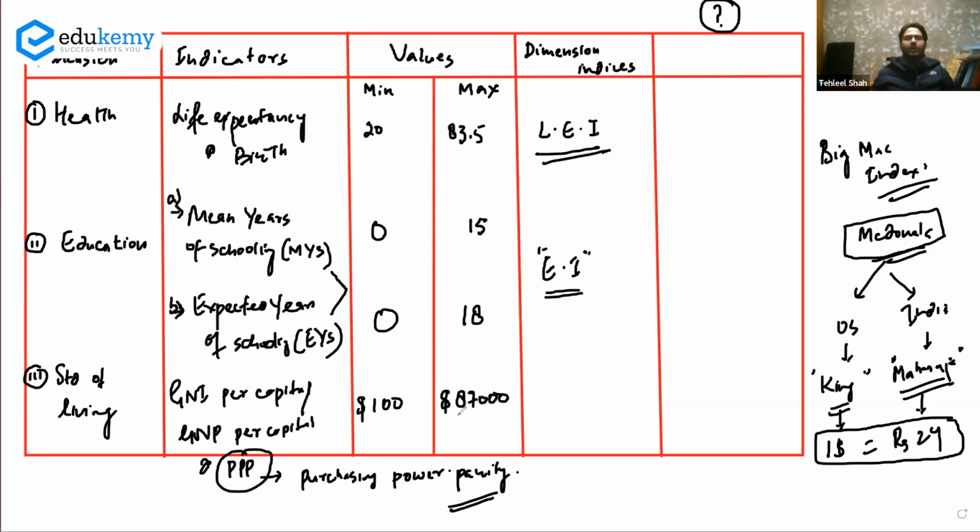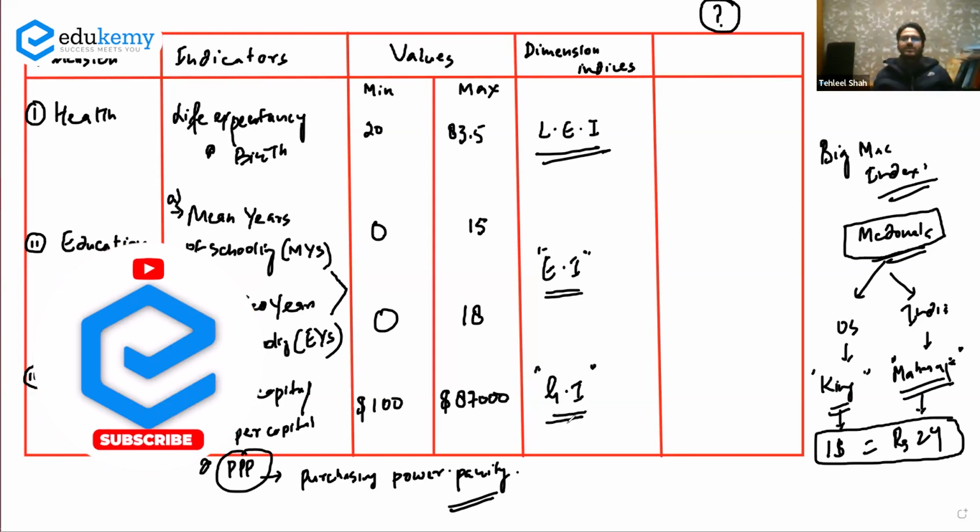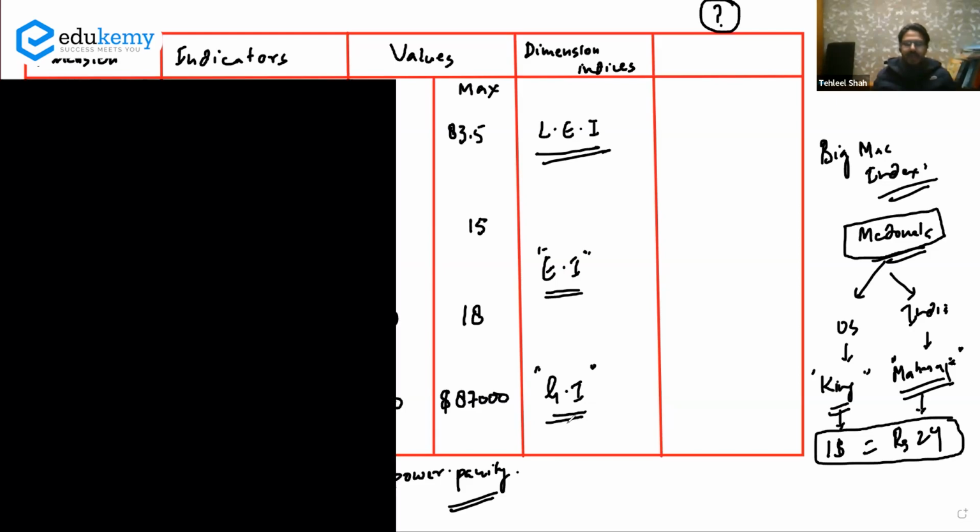Each person in Qatar makes $87,000 on average. Some can make more than that, and some can make less than that, but this is the average value, $87,000. This is GNI per capita. What is the dimension index for that? That is the GI. GI is the dimension index for GNI per capita, also known as the GNI index.